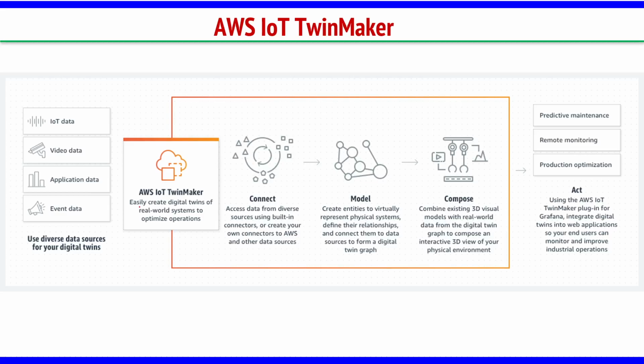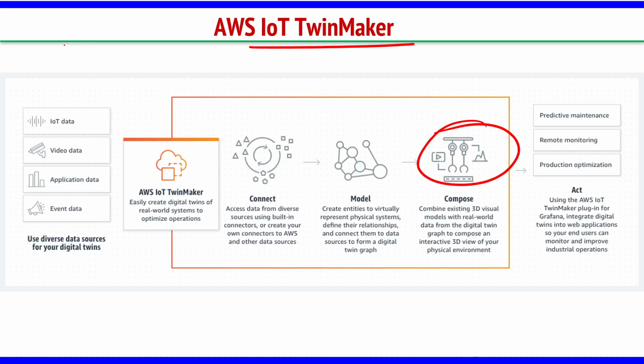You want to make a digital twin of that, you can go for IoT TwinMaker, right? Let's understand this. See, IoT data, video data, application data, all those diverse sources for your digital twins. You have this whole data with you. How can this Twin Maker help us? It is used to connect from diverse sources, gather the data, right? Then model, create entities to virtually represent physical systems, and then compose, generate a 3D picture, right? So if you are aware of digital twins, you might have watched some videos of how we create the 3D visual models. So for IoT specific things also, we have an IoT TwinMaker.